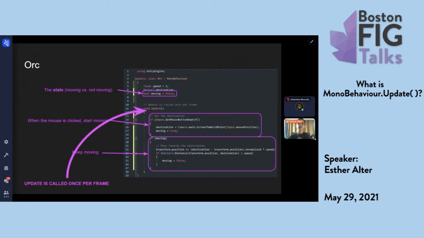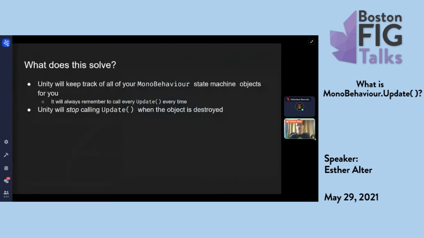So that means that Unity is going to track all of your state machine objects for you, and it's going to always remember to call update every time. And equally important, if you destroy an object or remove an object, Unity will automatically know to stop calling update when the object is gone. This is a major time saver and saves a lot of headaches. The sort of headaches you might not know you're being saved if you haven't hit this problem in other engines like PyGame.